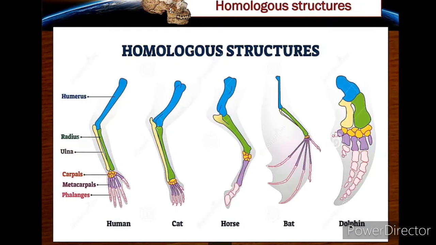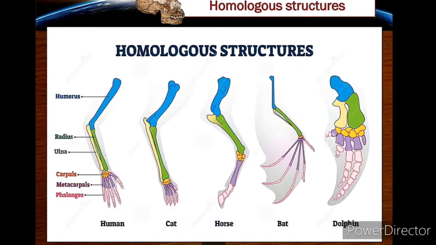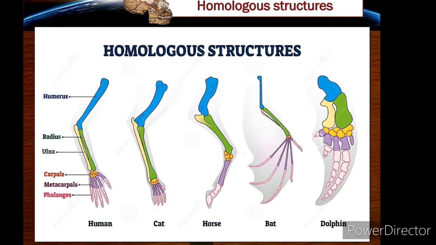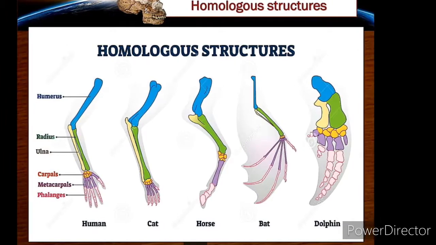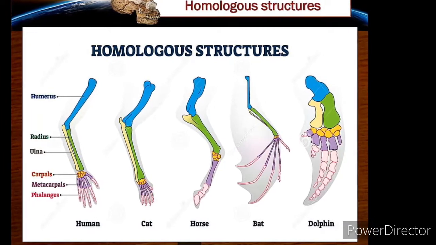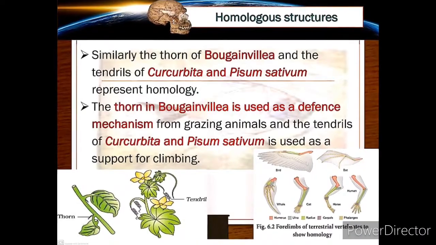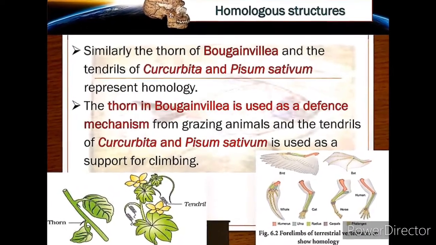use forelimbs for flying. Whale uses forelimbs for swimming. Cat uses forelimbs for digging. Horse uses them for galloping. Human beings use the forelimb for operating minute objects.